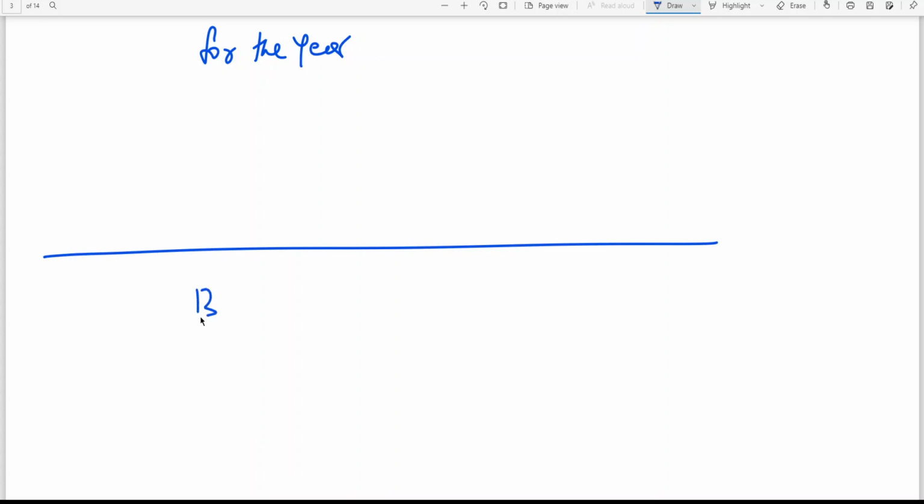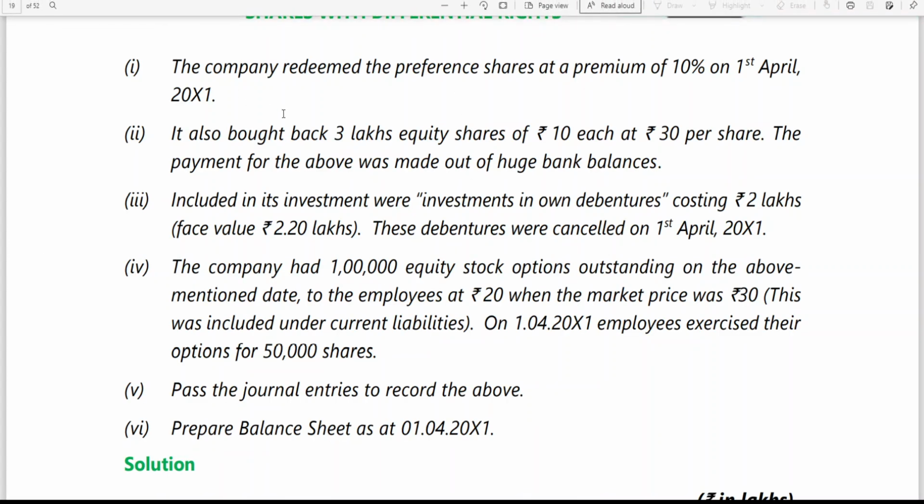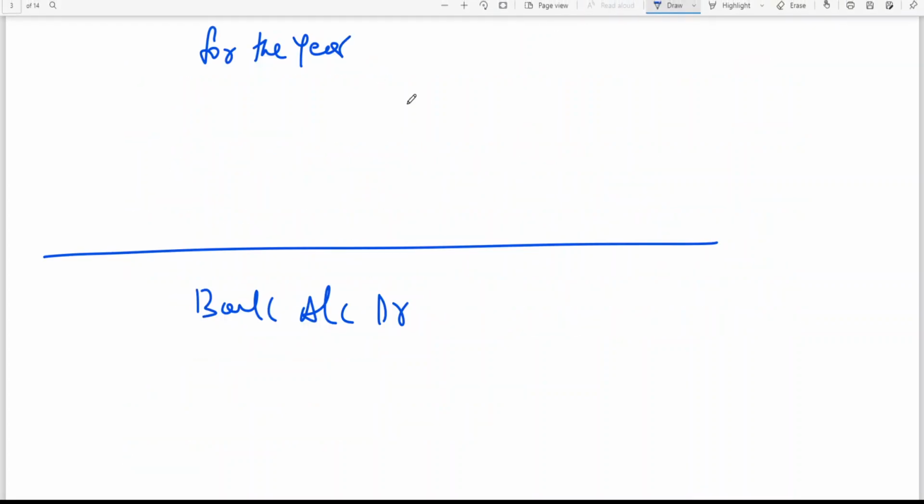Actually, they have sanctioned 1 lakh options. 1 lakh equity stock options outstanding on the above date. But how many options have been exercised by the employees on 1/4/11? 50,000 shares. Bank account debit, 50,000 shares into 20, 10 lakhs.